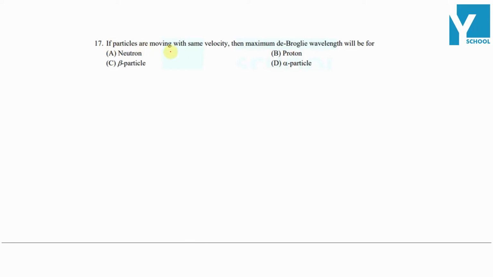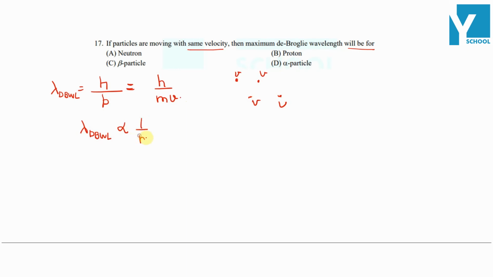If particles are moving with the same velocity, then the maximum de Broglie wavelength will be... So we know the de Broglie wavelength is lambda equals h by p, where p is the magnitude of momentum. So this is equal to h by mv. If different particles, neutron, proton, beta particle, alpha particle, have the same value of velocity v, then the de Broglie wavelength is inversely proportional to the mass.